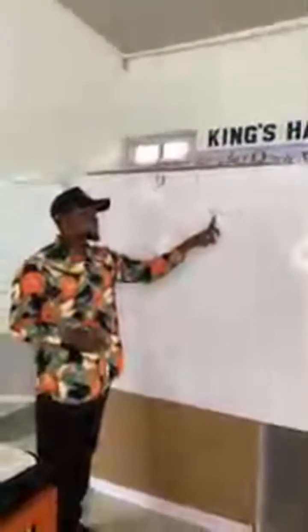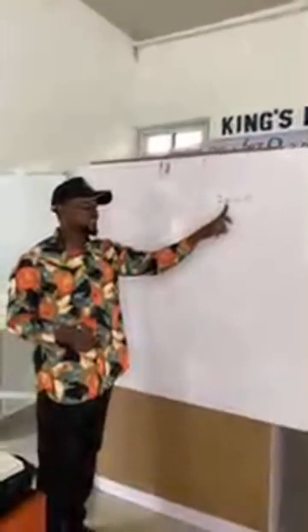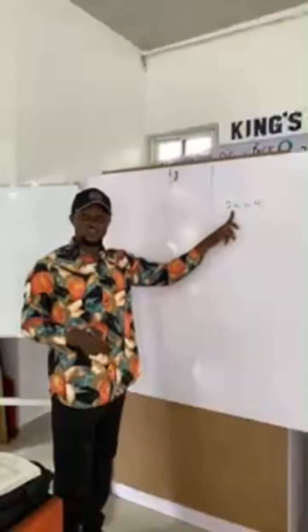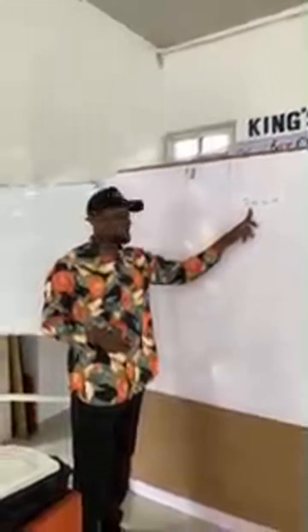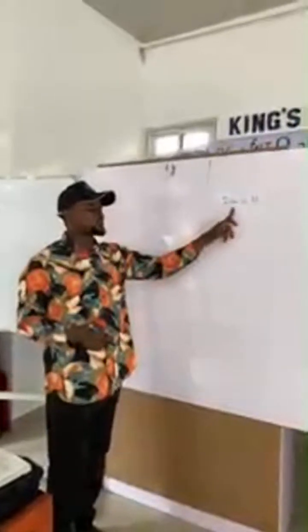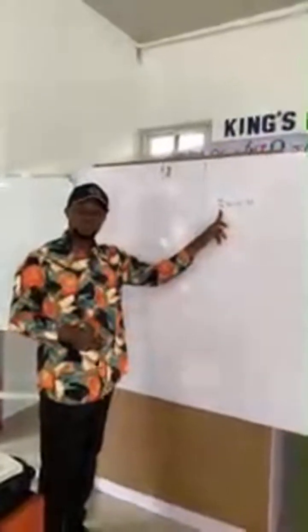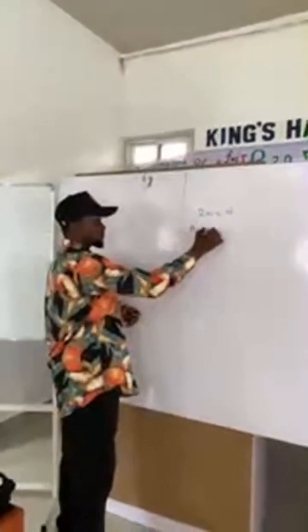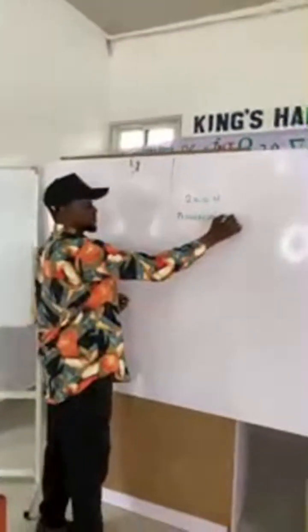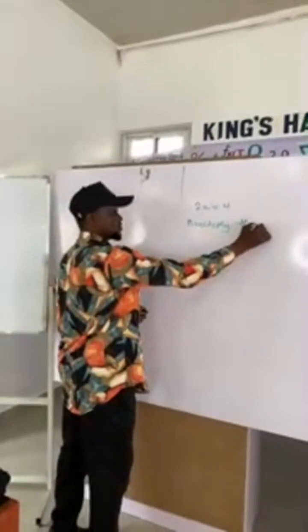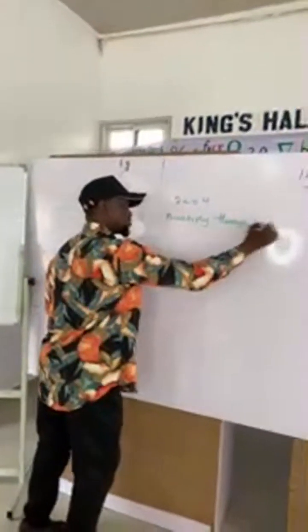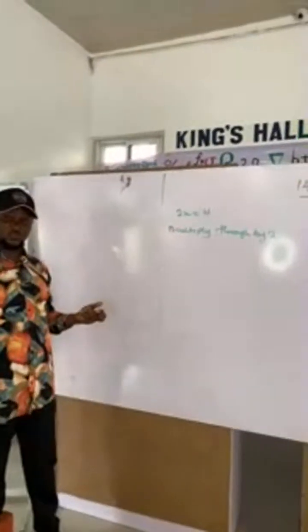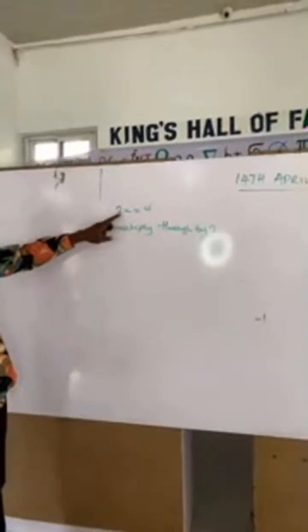And since the coefficient of x here is 2, for us to get the corresponding value of x, we have to divide both sides by 2, because the coefficient of x is 2.